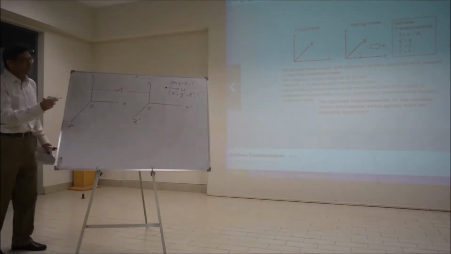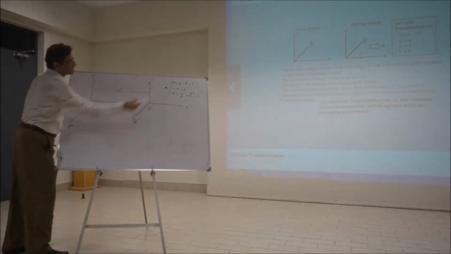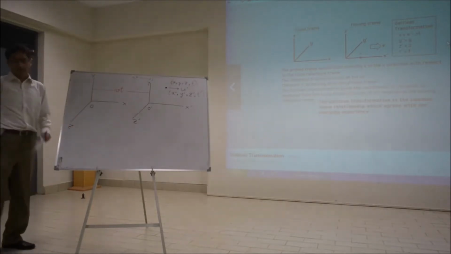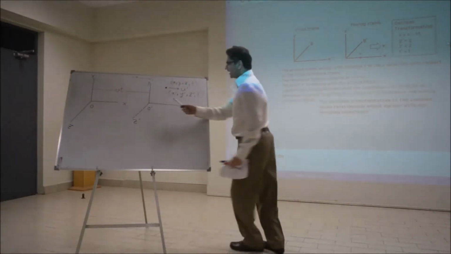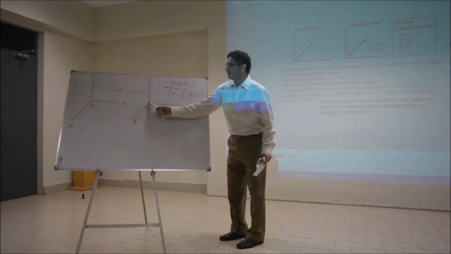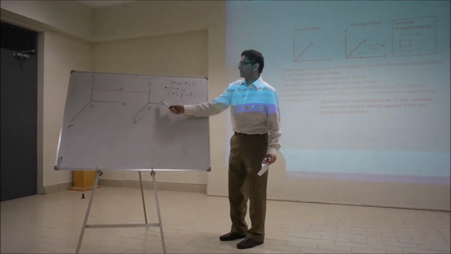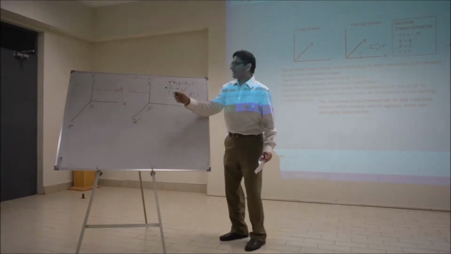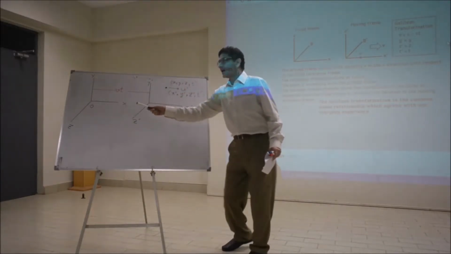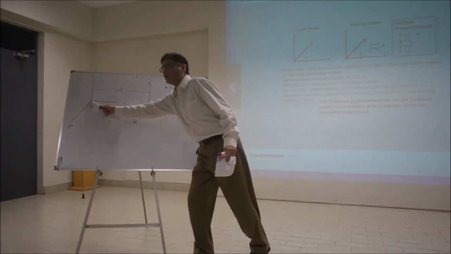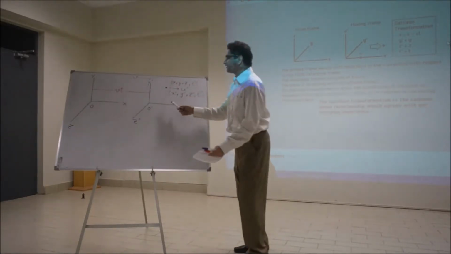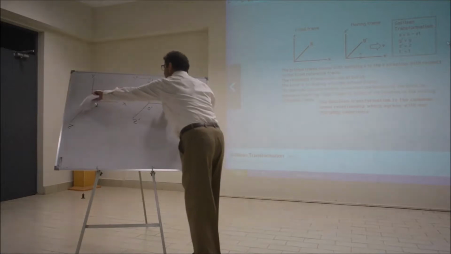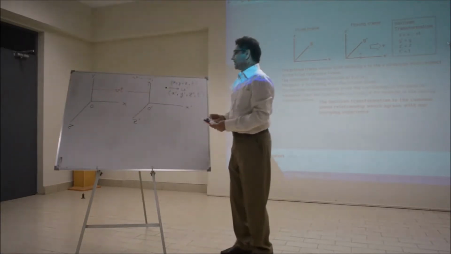So what would be the transformation between these two coordinates? How is x prime related to x? Simple. X prime is simply this distance, from here to the event. Whereas x is the entire distance from the origin of O to this point.